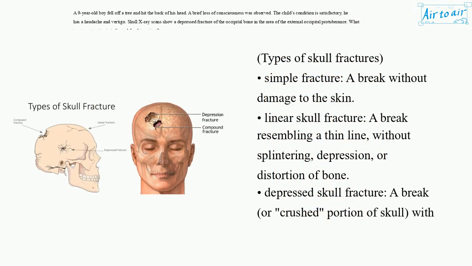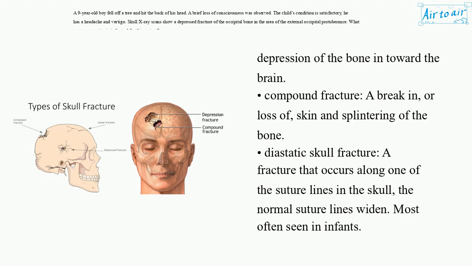Types of skull fractures. Simple fracture, a break without damage to the skin. Linear skull fracture, a break resembling a thin line, without splintering, depression, or distortion of bone. Depressed skull fracture, a break, or crushed, portion of skull, with depression of the bone in toward the brain. Compound fracture, a break in, or loss of, skin and splintering of the bone.